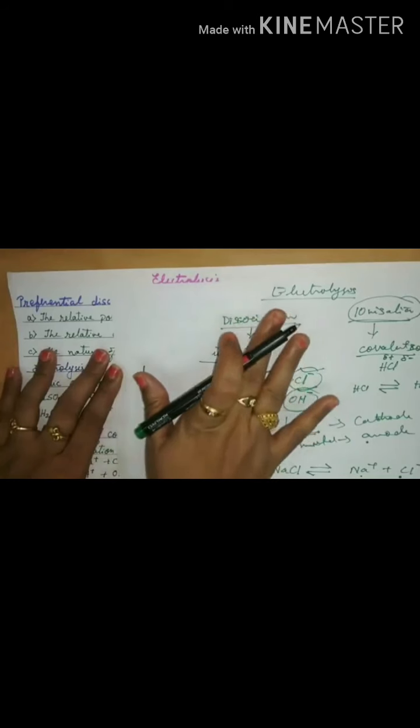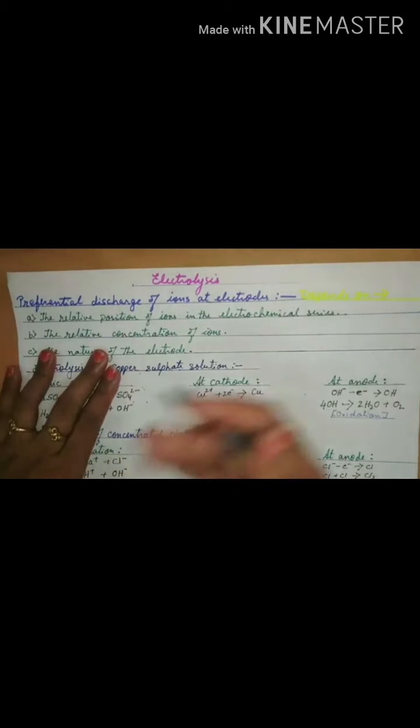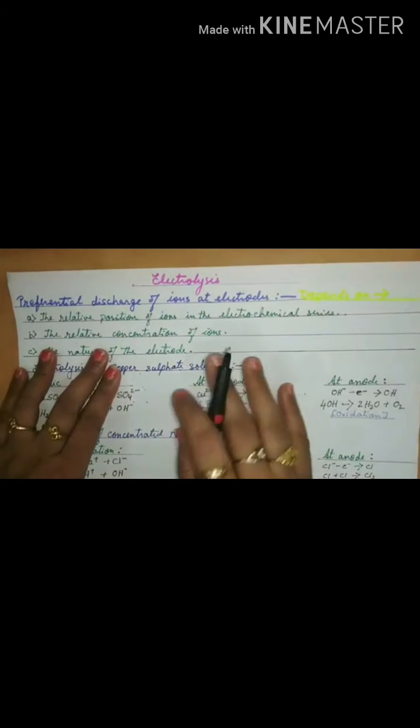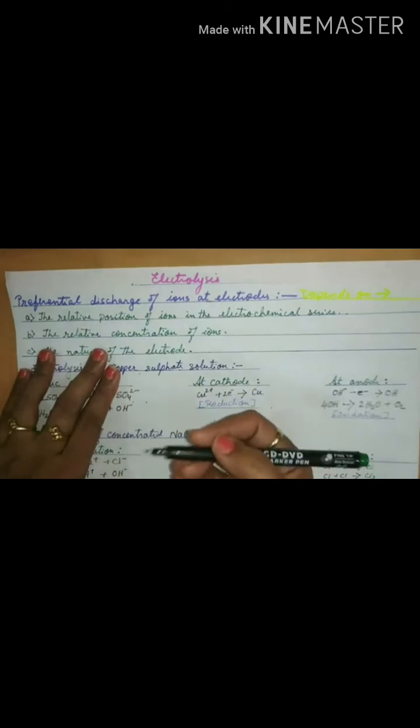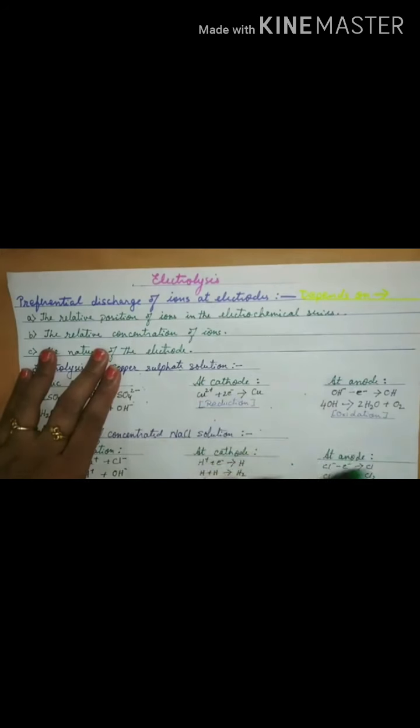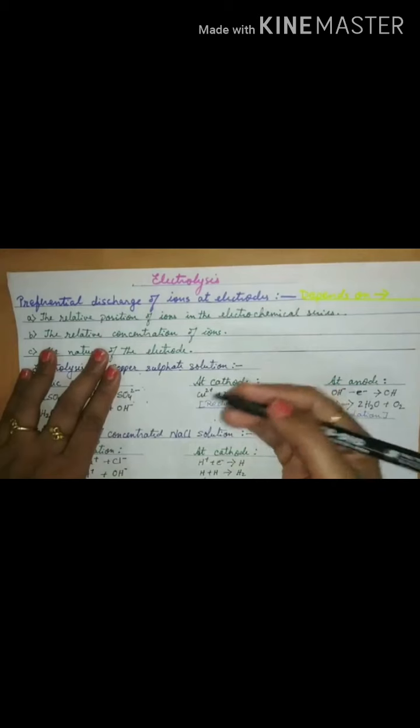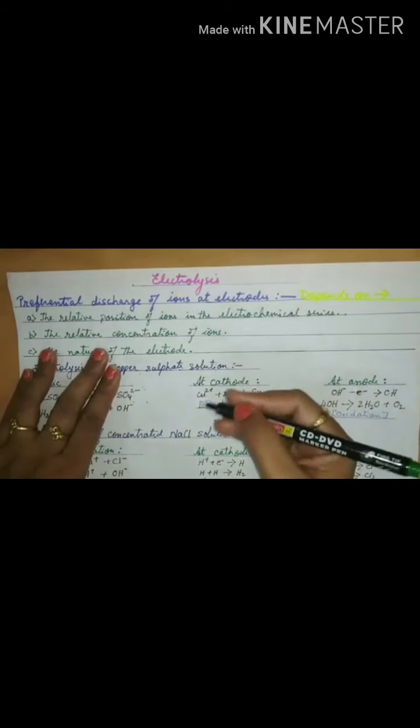But in electrolysis, you will get the activity series of metals and also of non-metals. Like potassium, calcium, sodium, magnesium, like this we come down. The one which is lower will be discharged first than the one which is upper in the activity series.